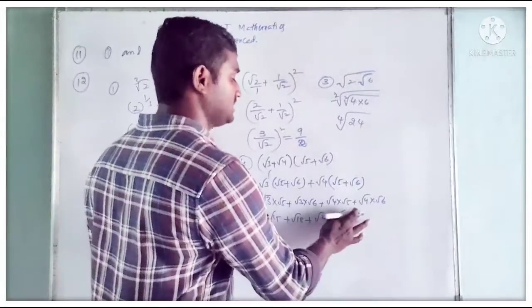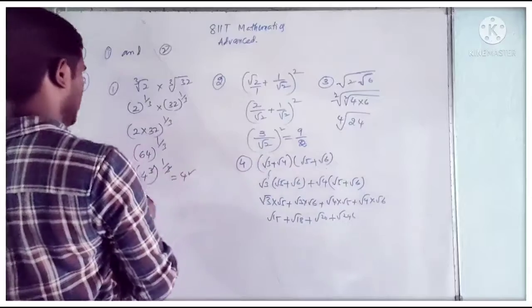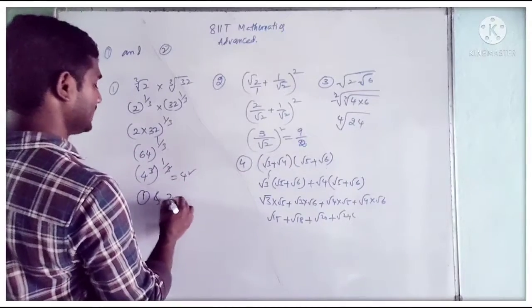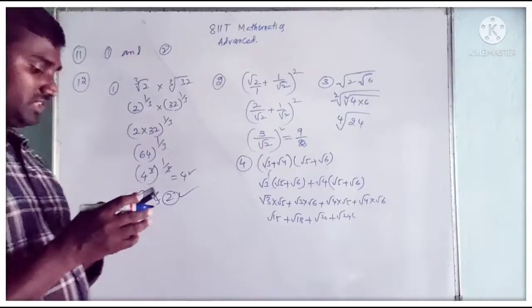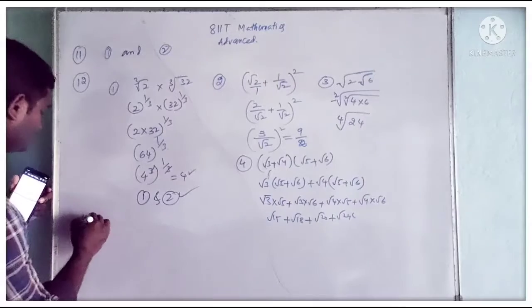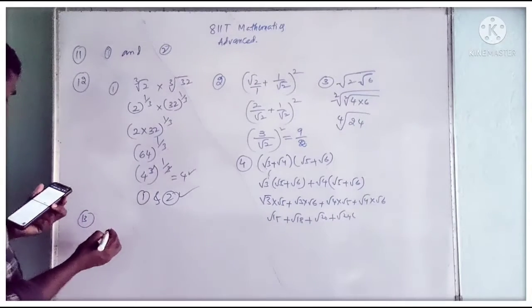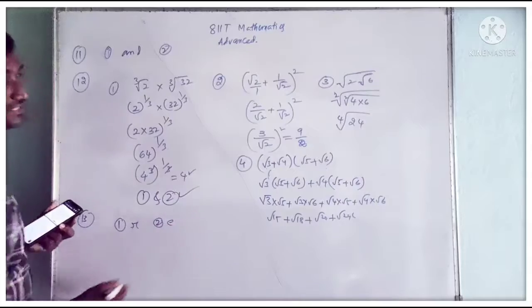So here, which are not irrational numbers, they are asking, then option 1 and 2. Option 1 and 2 are the correct options for the 12th question. Okay. Next, the 13th question. Which of the following is an irrational number? So we know that in option 1, pi is an irrational number and e is also an irrational number.